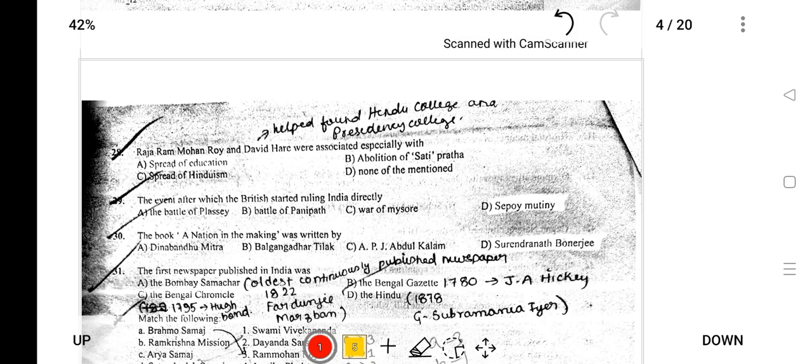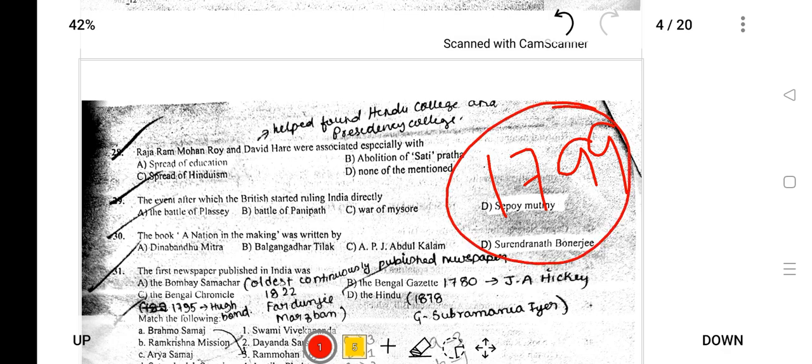However, he failed miserably in 1799 with the Battle of Seringapatam. In the Battle of Seringapatam, Tipu Sultan was defeated by the British, and finally the British conquered the Mysore Empire also.